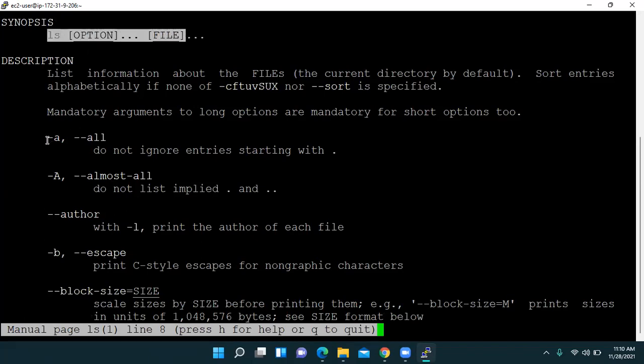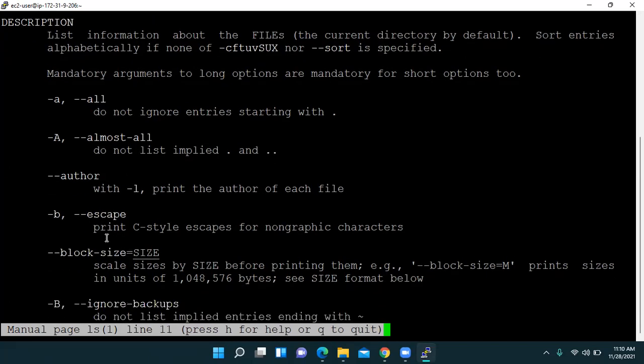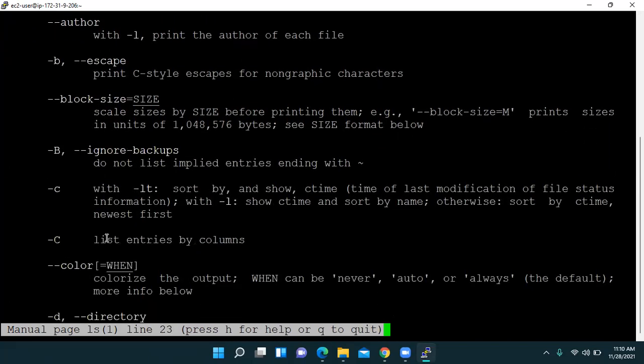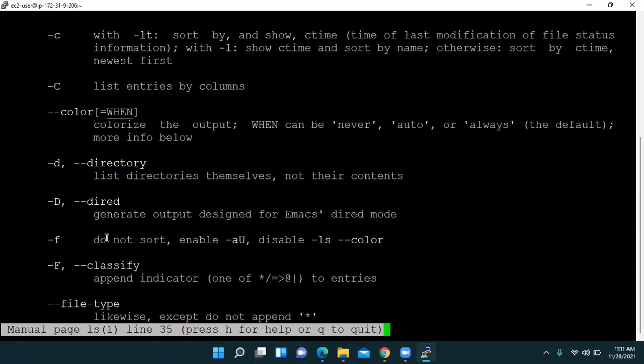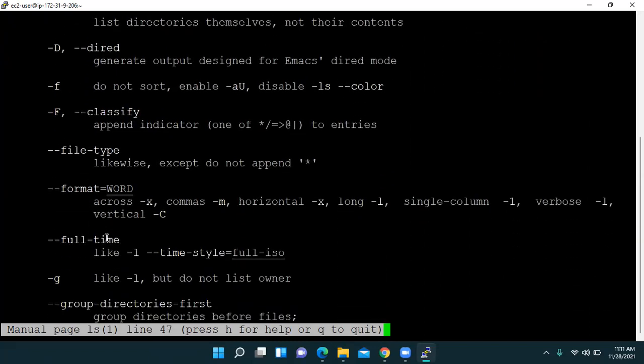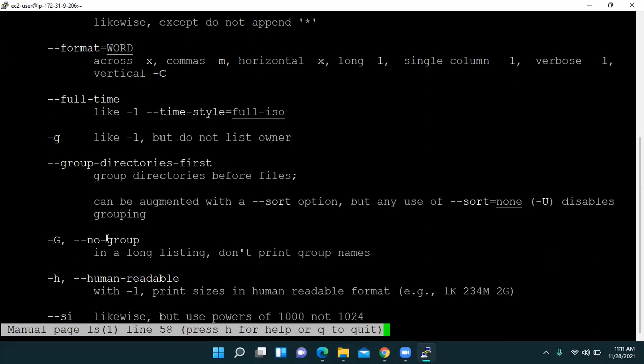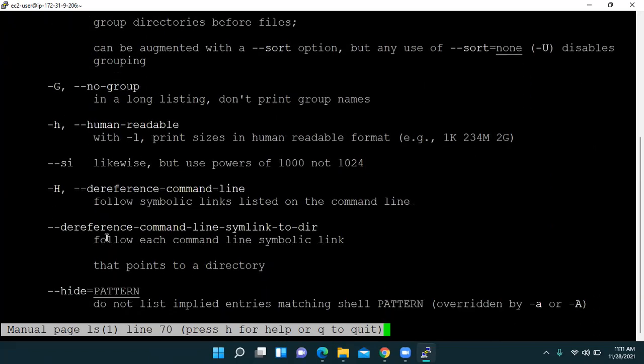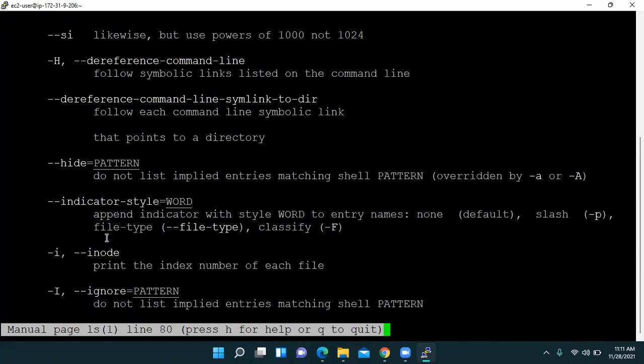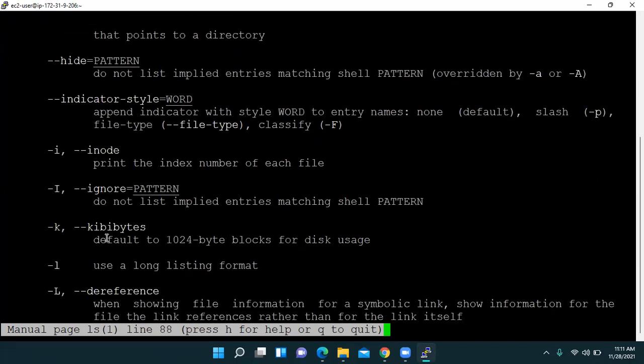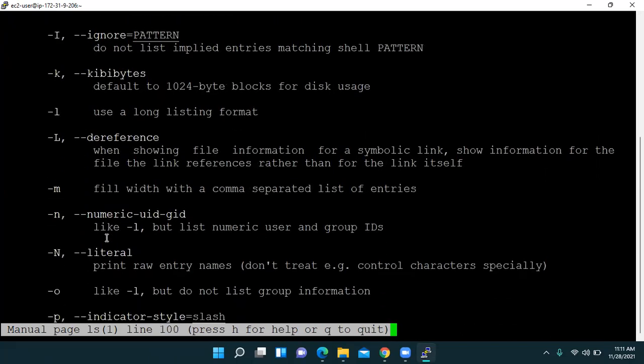The option may be dash a, then hyphen capital A, hyphen author, hyphen b. These are all options that can be used with ls. All of these are not important, but you should know what options are related to ls.